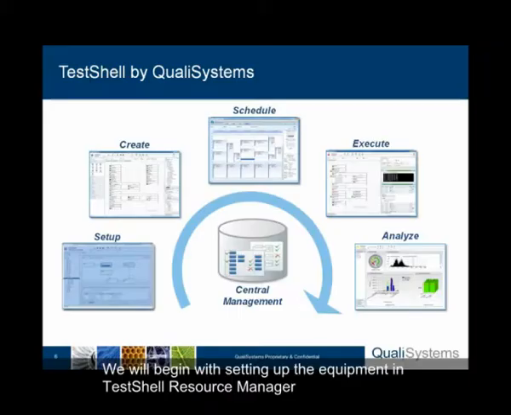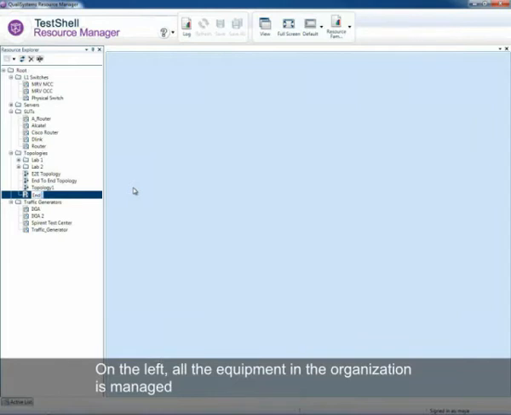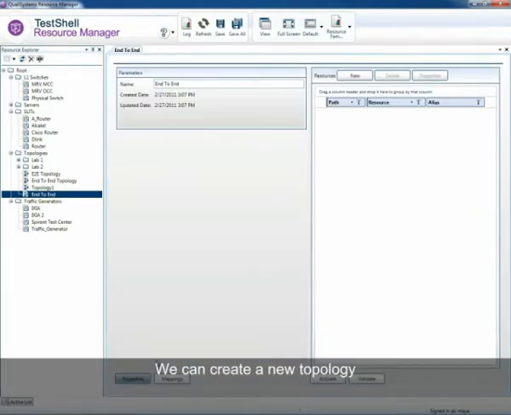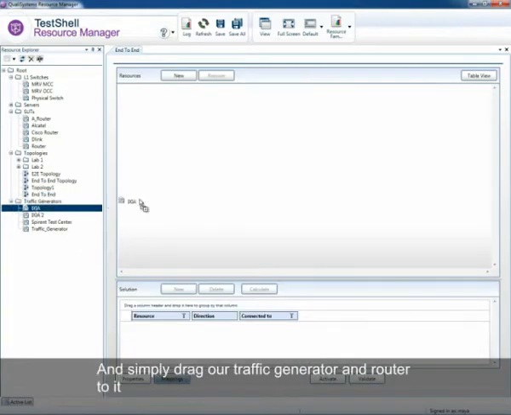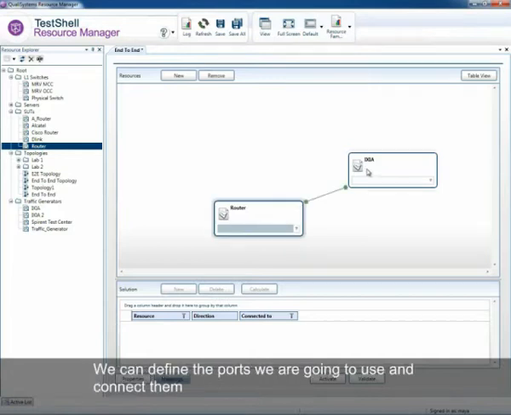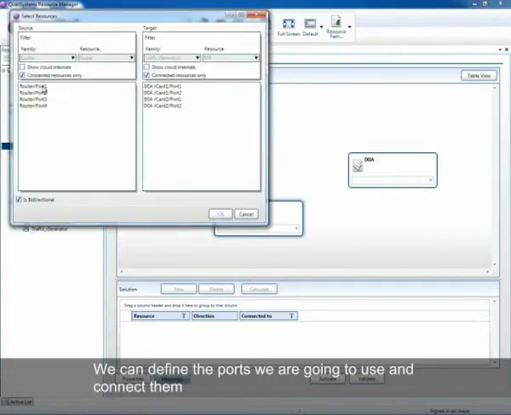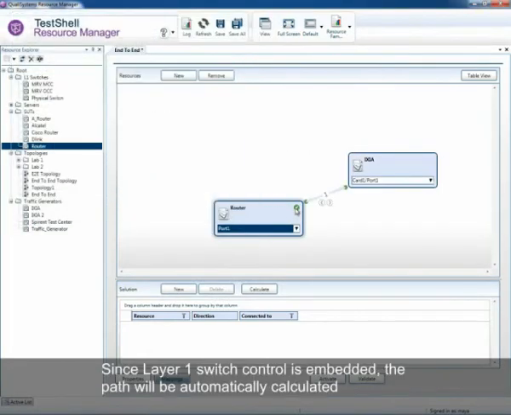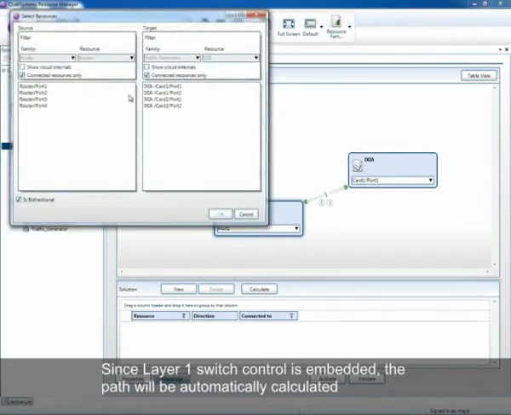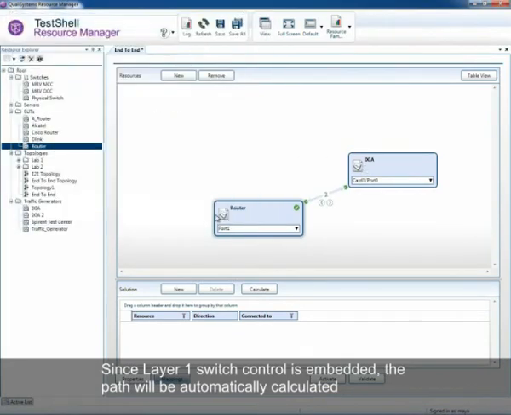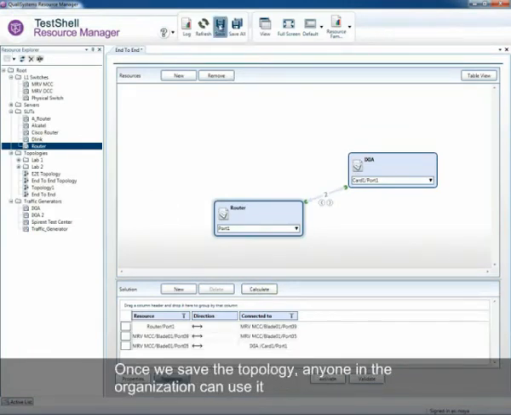We will begin with setting up the equipment in TestShell Resource Manager. On the left, all the equipment in the organization is managed. We can create a new topology and simply drag our traffic generator and router to it. We can define the ports we are going to use and connect them. Since layer 1 switch control is embedded, the path will be automatically calculated. Once we save the topology, anyone in the organization can use it.